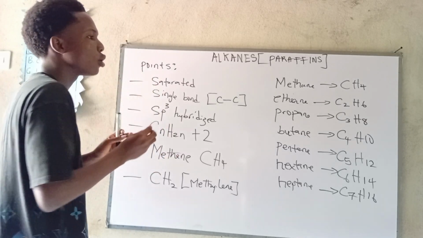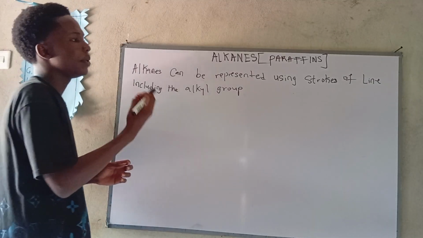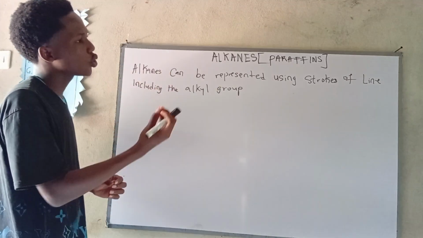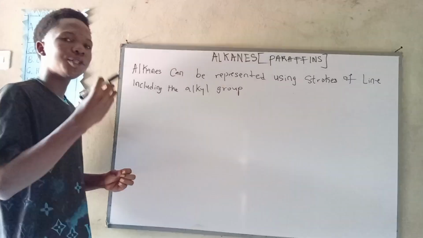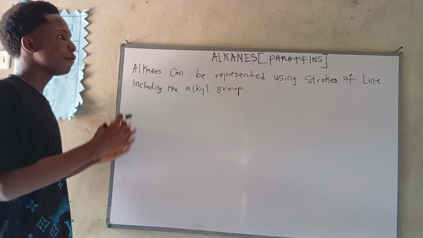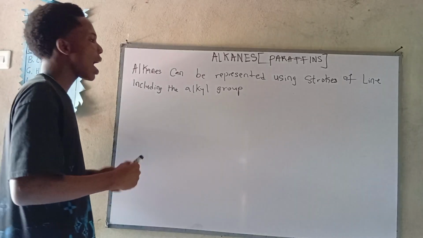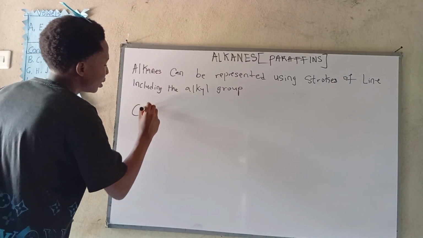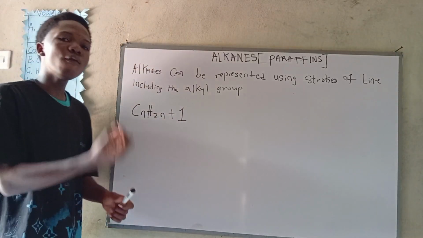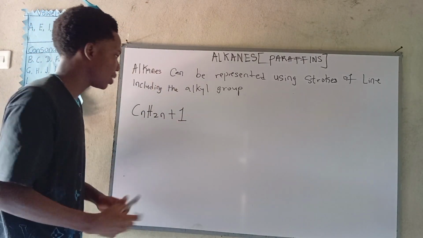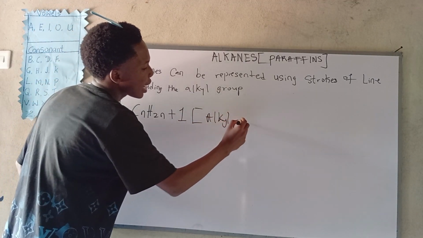So now let's move forward towards the representation of alkanes in strokes. Now, how can we represent alkanes in strokes of line? And beside alkanes, alkyl groups can also be represented with these strokes of line. Now, if you've not watched our former videos, what is alkyl? Alkyl is very simple. Alkyl has a formula of what? CnH2n+1. What does that mean? If we remove 1 hydrogen from every alkane, we'll get our alkyl group.